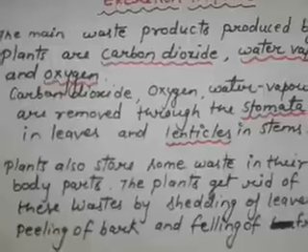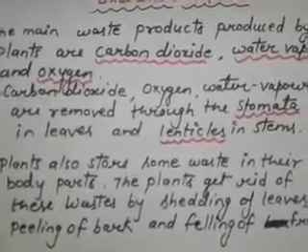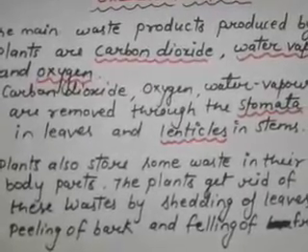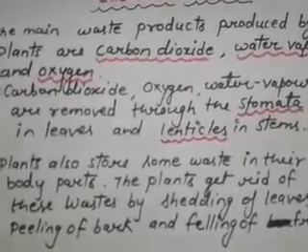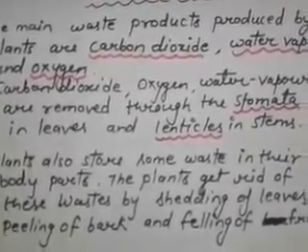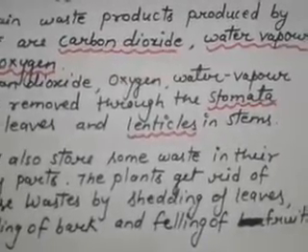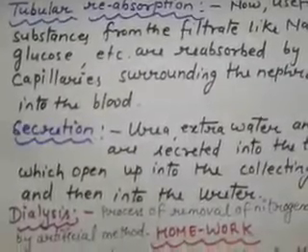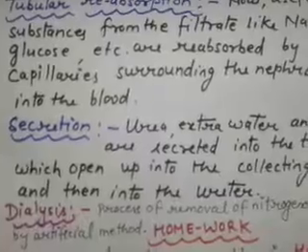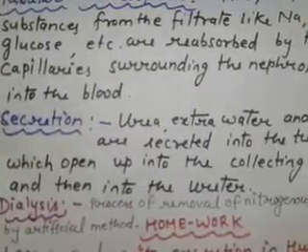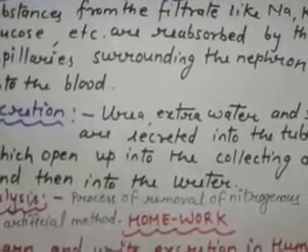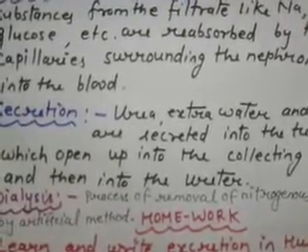Plants also store some wastes in their body parts. The plants get rid of these wastes by shedding of leaves, peeling of bark and falling of fruits. So students, this brings us to the end of the chapter. All the life processes play an important role in the proper functioning of the human body.